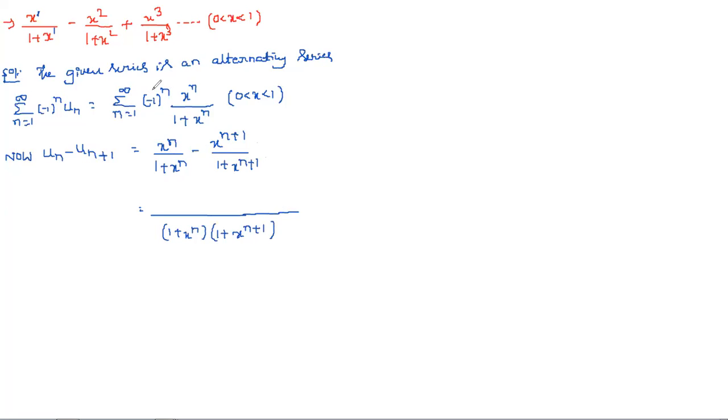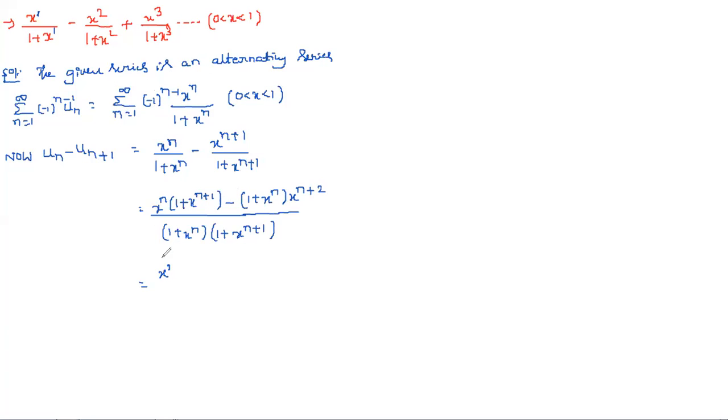So here, minus 1 whole power n minus 1. By taking n, we never get minus, we get plus first, so substitute 2, right. So minus 1 whole power n minus 1. And now you can take LCM. Here we have x power n into 1 plus x power n plus 1 minus 1 plus x power n into x power n plus 1. Just I took LCM here, I didn't do any new things. And now you can simplify this one.